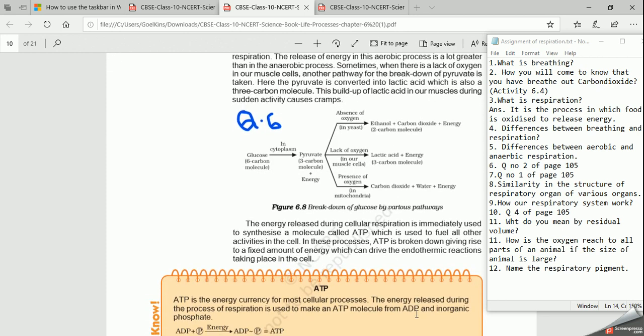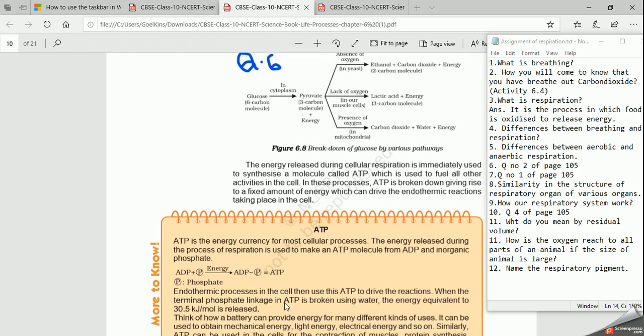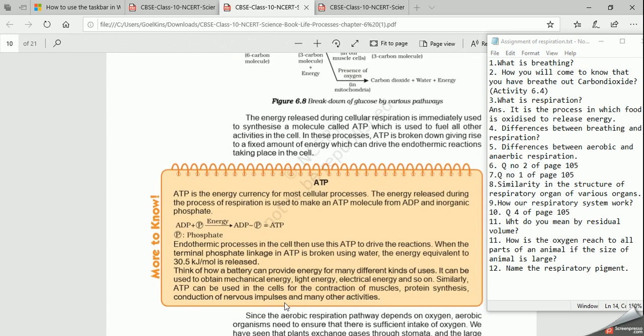Now, how is this ATP formed in our body? By converting from ADP and inorganic phosphate. So this ADP and phosphate combine together to form ATP. This ATP is the energy currency of the cell, and we use it for many purposes, like a battery.